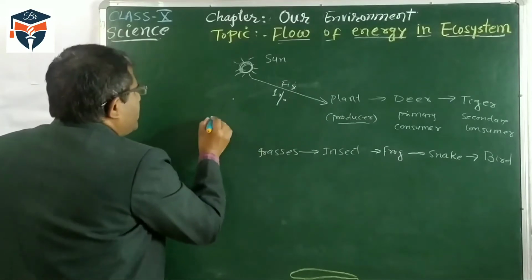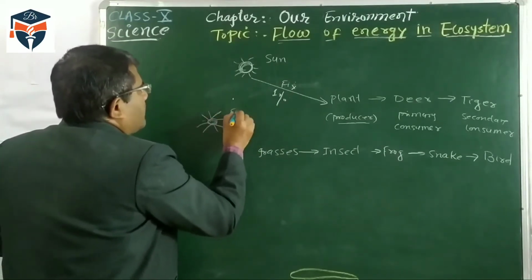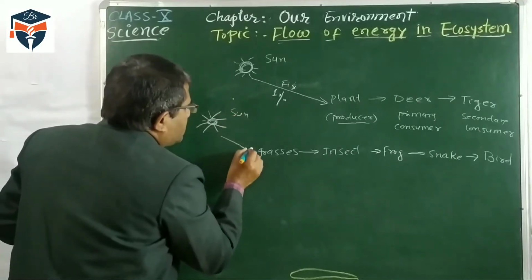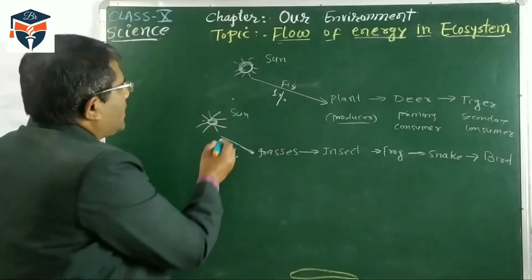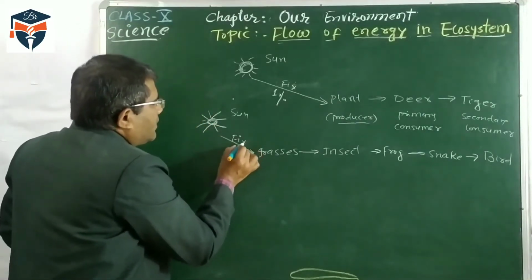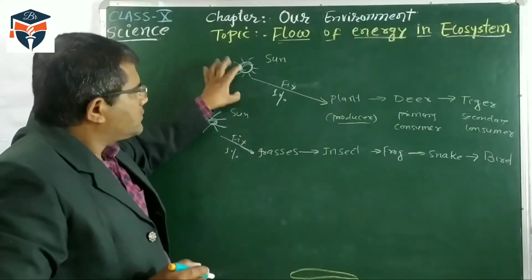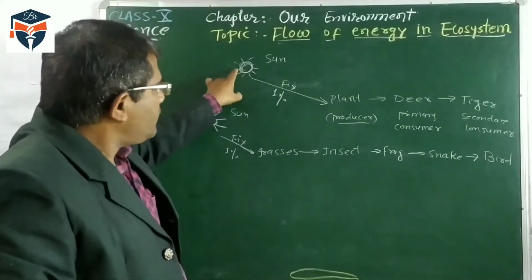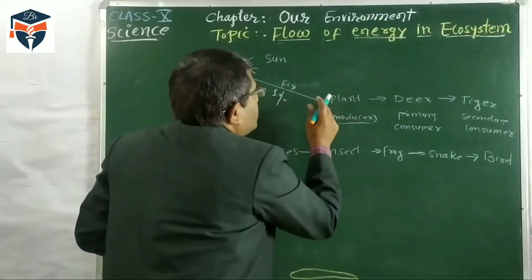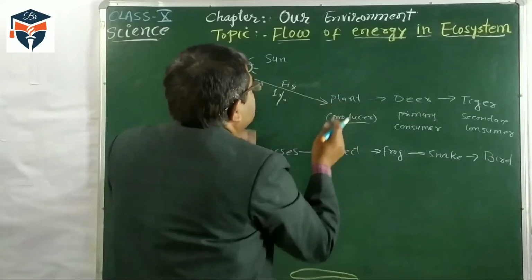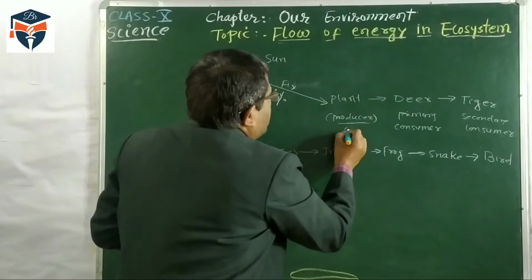Here also the same thing happened. The source of light is the sun, and from the sun 1% of the energy is fixed or trapped by the green part of the leaf. Solar energy comes, and this solar energy is fixed by the plant. Plants use this solar energy for the production of food.